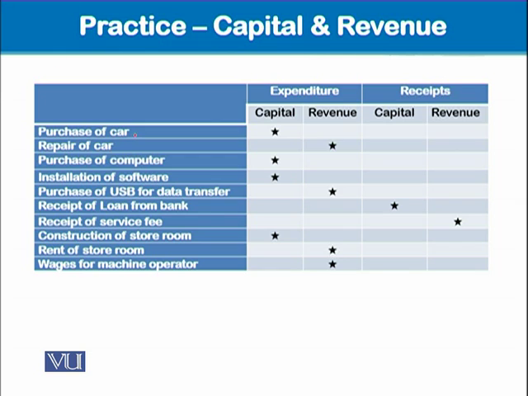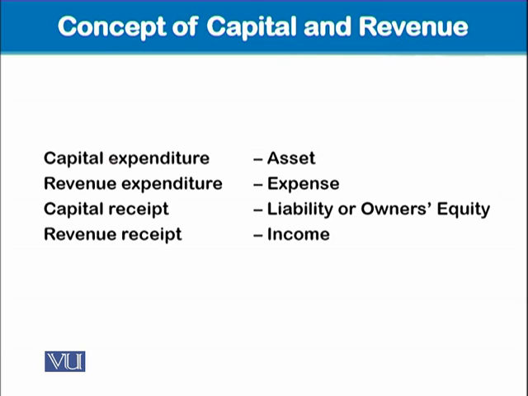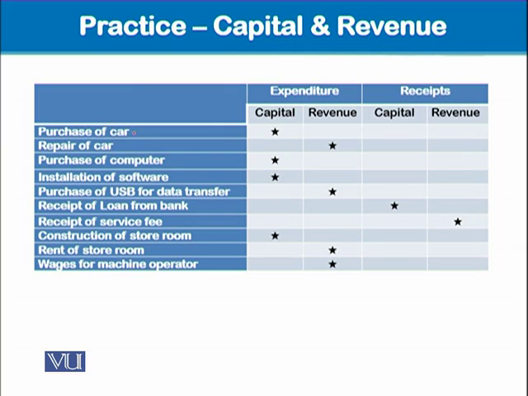When we are purchasing a car, this is a capital expenditure. Whereas repair of car is a revenue expenditure. We have already discussed that capital expenditure is asset and revenue expenditure is expense. So purchase of car is purchasing an asset, so it's a capital expenditure. Whereas if we are doing repair of a car, it is an expense, so it is revenue in nature.